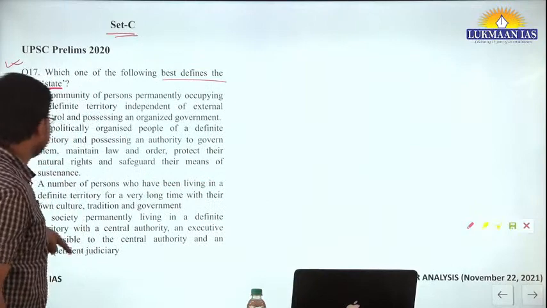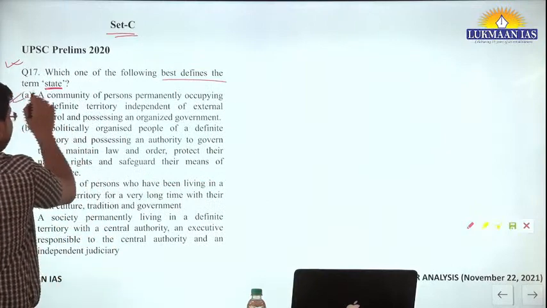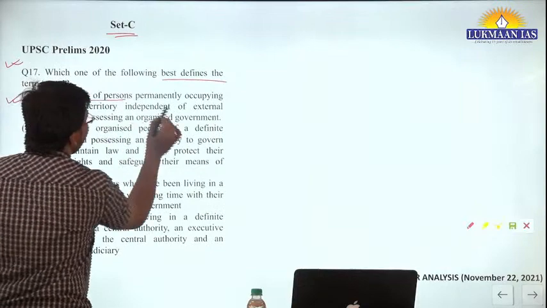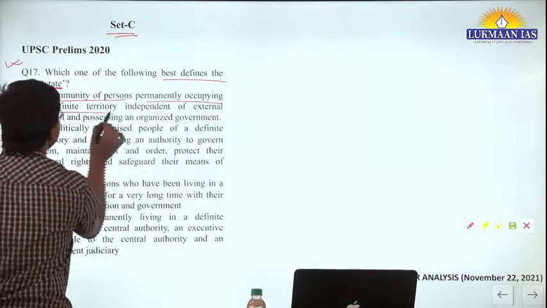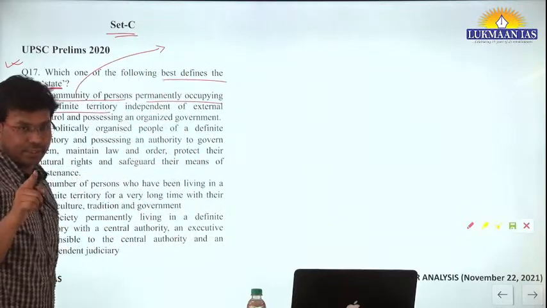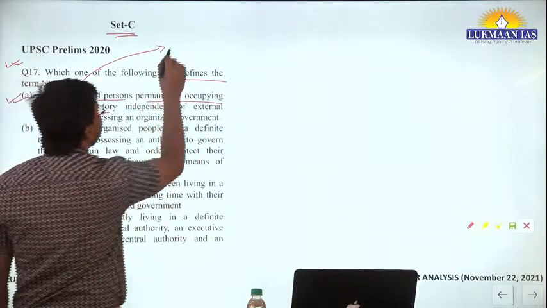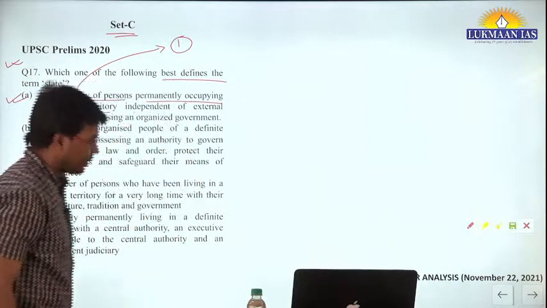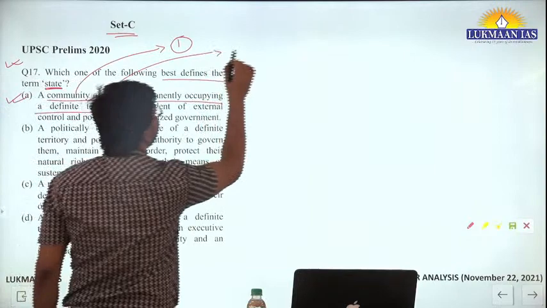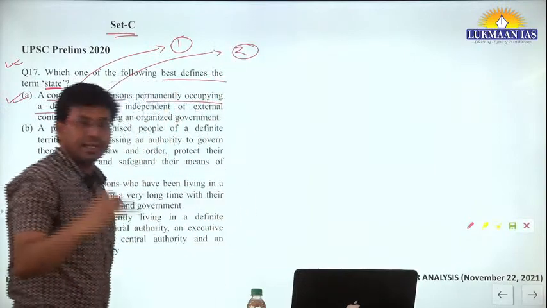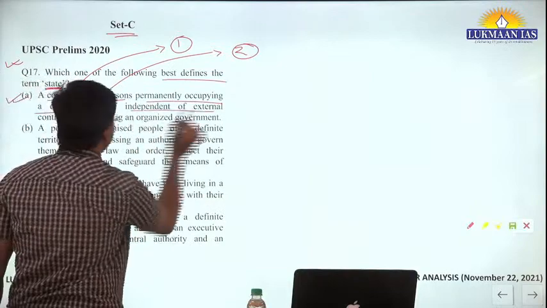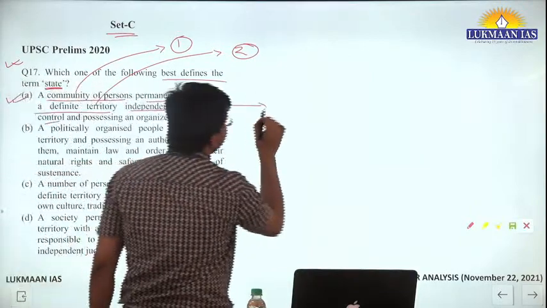If you read these four options, option A says a community of persons permanently occupying a definite territory. Community of persons means a sizable population, the first topic that we talked about in the Montevideo Convention. Permanently occupying a defined territory is the second thing: they should have a defined geographical territory. The third thing is independent of external control, which means it should be sovereign.